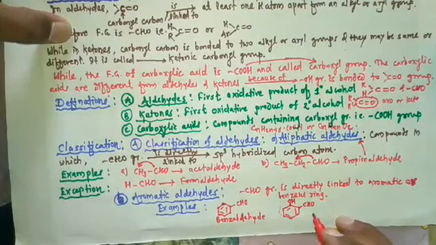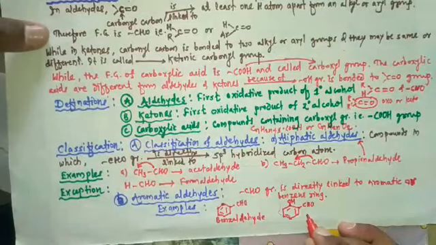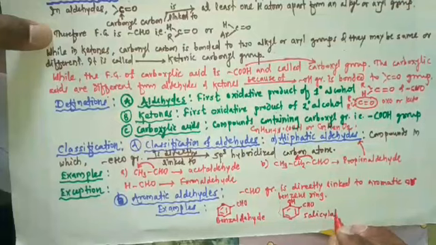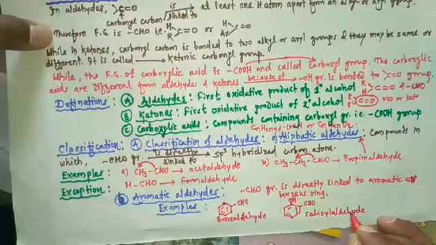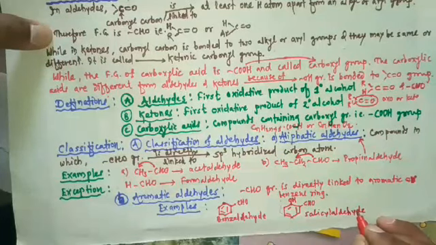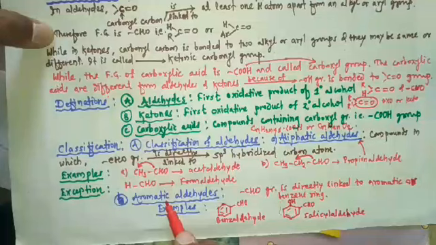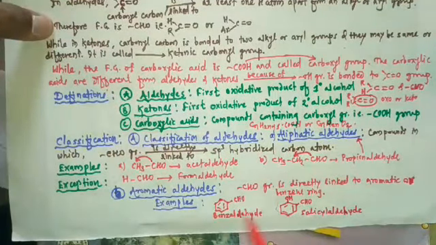The name of this compound is salicylaldehyde. Why is it an example of aromatic aldehyde? Because in salicylaldehyde, the CHO group is directly linked to the aromatic or benzene ring.